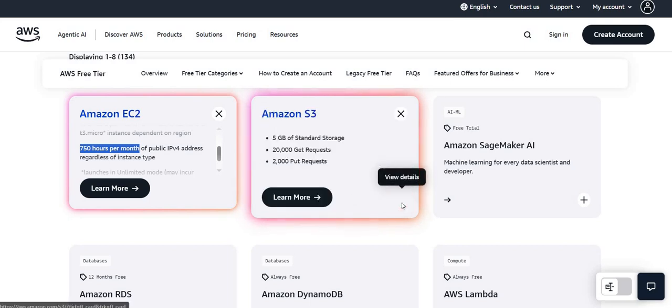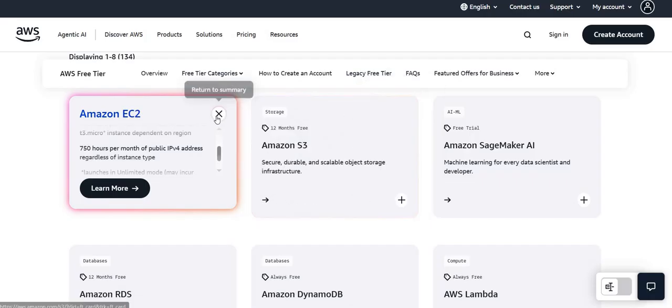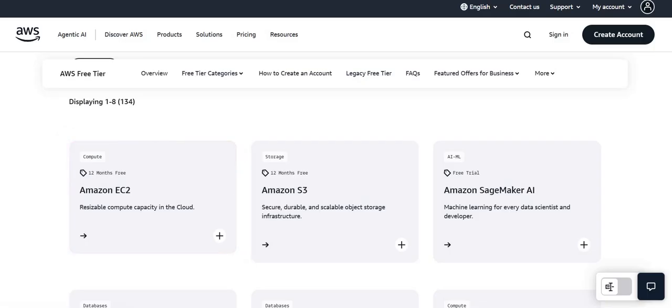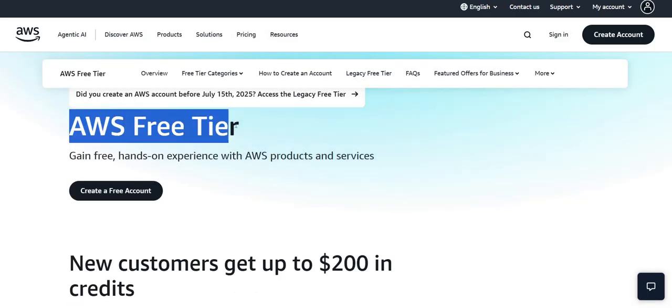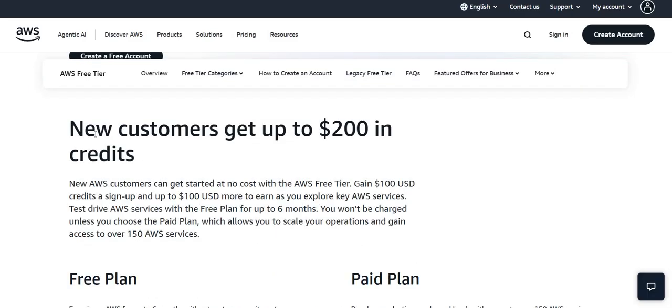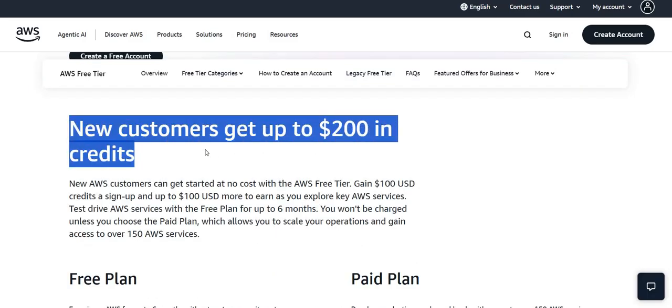If I talk about Amazon S3, the Simple Storage Service, it used to come with 5 GB of standard storage, where we used to get 20,000 GET requests and 2,000 PUT requests. This kind of service you can explore. But now they have changed their AWS free tier policy, and now what they are saying is you will get $200 in credit.